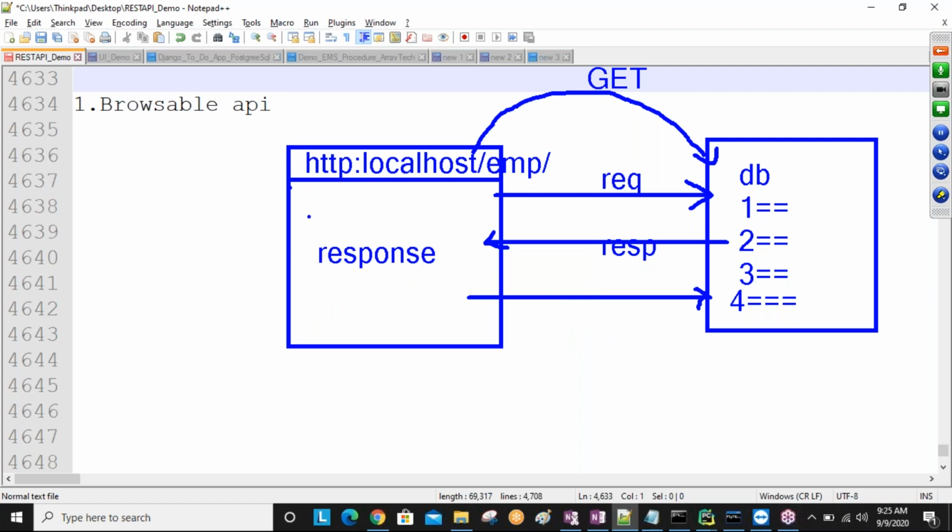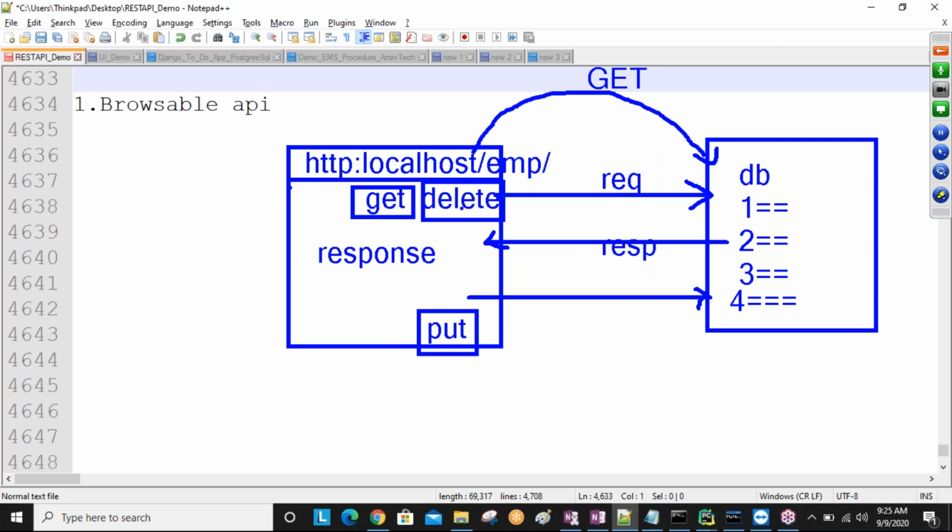Without developing any presentation, from the browser only, we get buttons, for example GET, DELETE, and PUT, which is nothing but update related, sir. Like this, all the buttons we get automatically after executing Django REST framework programs.